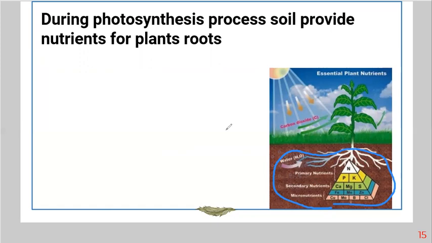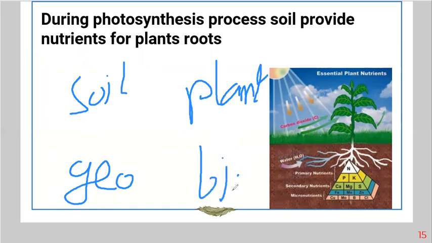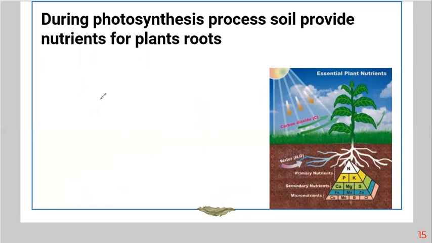So here, soil is geosphere, and what else? The plant is biosphere. So this represents interaction between geosphere and biosphere through the photosynthesis process. The plant needs nutrients from soil and gets them through roots.